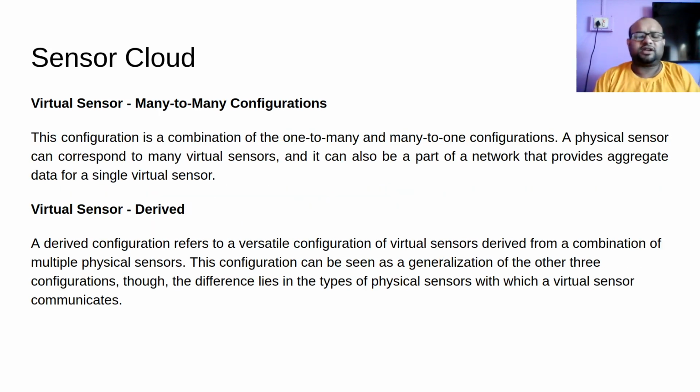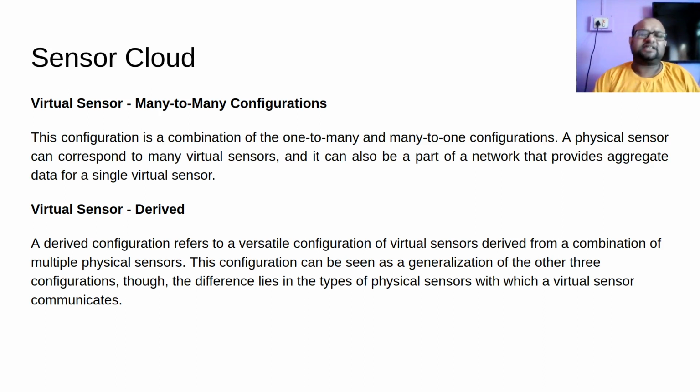Next is the many to many configuration. The many to many configuration is a combination of one to many and many to one. In the sense, one sensor is going to give its data to many different virtual sensors, and many to one in the sense that one virtual sensor is going to take data from many different physical sensors. So a physical sensor can correspond to many virtual sensors, and it can also be a part of the network that provides aggregate data to a single virtual sensor.